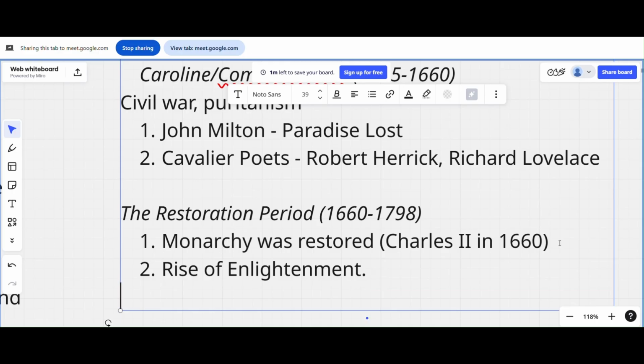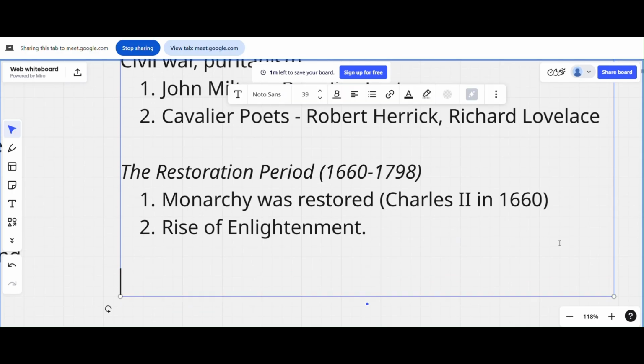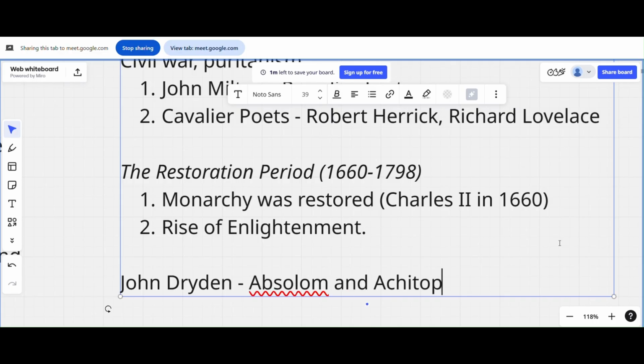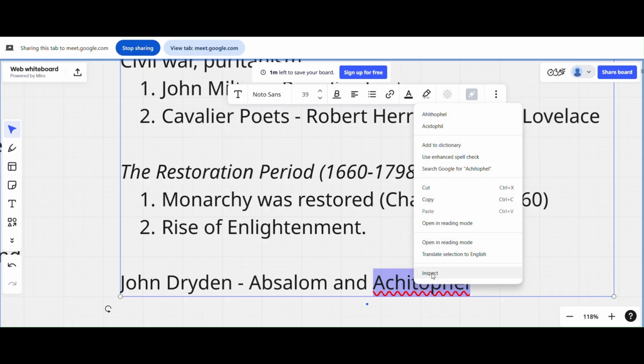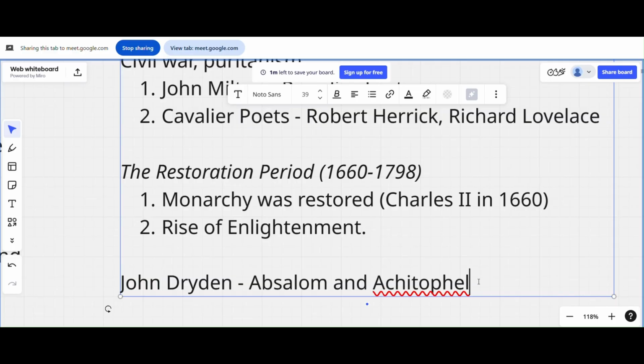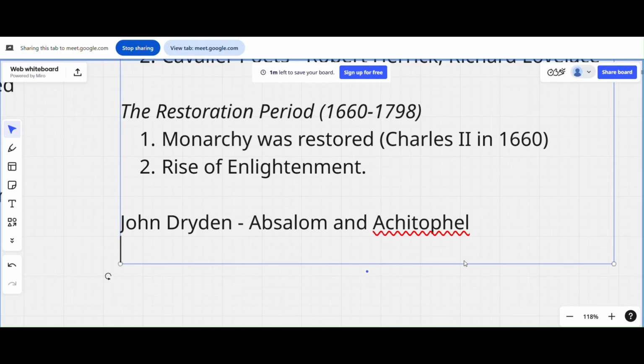And here you started seeing John Dryden. What did this guy write? Absalom and Achitophel. So Absalom and Achitophel, this is one of his famous works. Is there a spelling mistake or what? Okay, Achitophel. So this work is written by John Dryden.